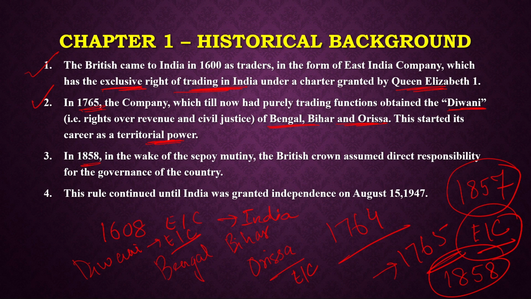Now after this, we will talk about the rules, regulations and a few policies which came during the rule of the East India Company, and also after 1858, when it was under the direct control of the British Parliament. So we'll talk about those in our subsequent video. Let us keep this video till here. So this was a brief discussion on the historical background: what the context was, how the world was during the 1600s, how the British came into India, and what the major phases of British rule are. From the next video onwards, we'll start with the important rules, regulations and policies which we need to understand as a pretext for entering into the detailed study of the Constitution of India.